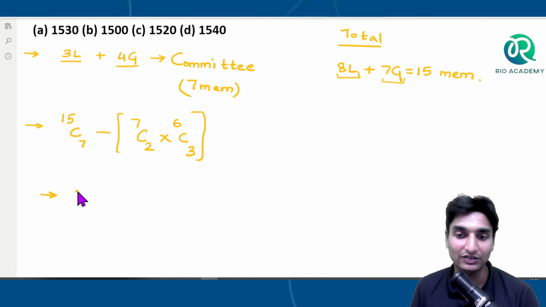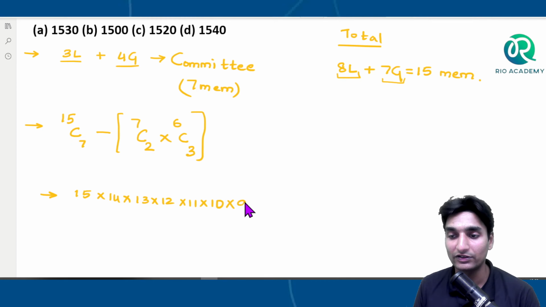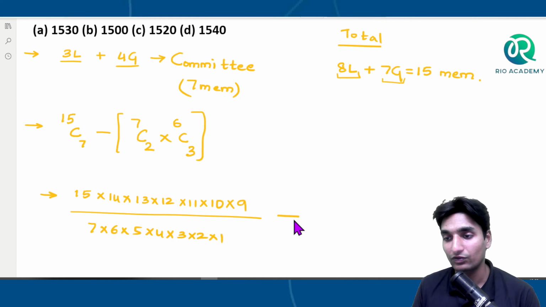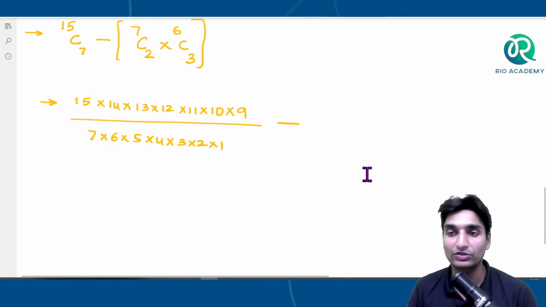Okay, so 15C7, 15 into 14 into 13 into 12 into 11 into 10 into 9 whole divided by 7 factorial, which is 7 into 6 into 5 into 4 into 3 into 2 into 1. Okay, minus of whenever they are together, that is the possibility here, 7C2 into 6C3.